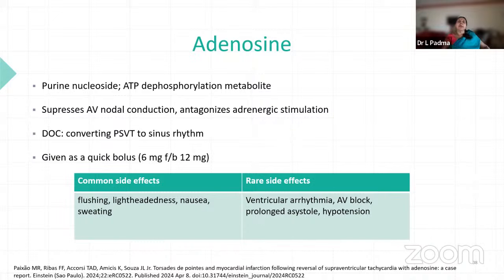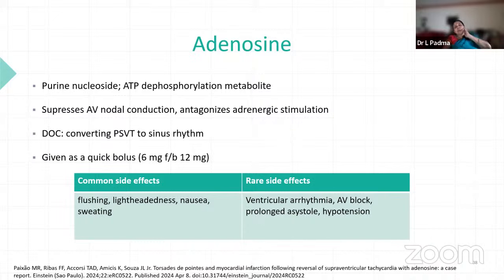Some of them are given by IV drip or infusion. Some of them are given by slow IV drip. So you have to know the differences between each one of them and accordingly act. Adenosine is a pure nucleoside which also forms a metabolite, a phosphorylation metabolite, and it suppresses AV nodal conduction and antagonizes adrenergic stimulation. It is the drug of choice in PSVT for converting to sinus rhythm, and it should be given by a quick bolus.